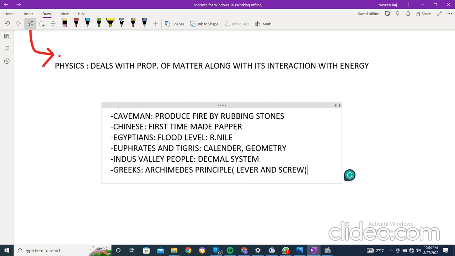These are the simple machines that he made. Even though the working may be different, you can consider that it was a great invention over that time. Apart from that, we have other Greek inventors. We need to memorize the names a bit.